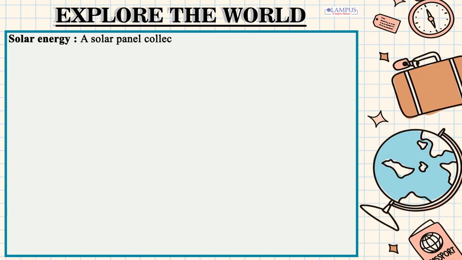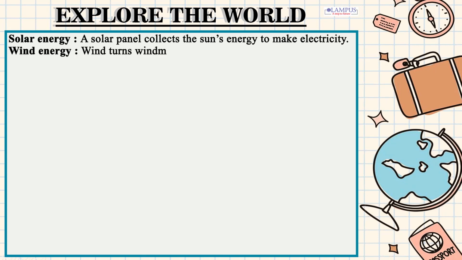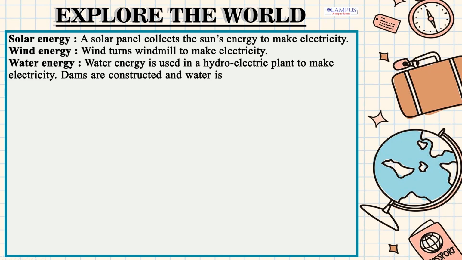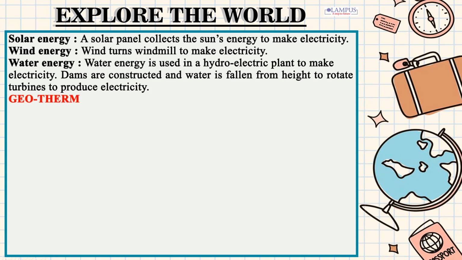A solar panel collects the sun's energy to make electricity. Wind energy: wind turns a windmill to make electricity. Water energy: water energy is used in a hydroelectric plant to make electricity. Dams are constructed and water is fallen from height to rotate turbines to produce electricity.